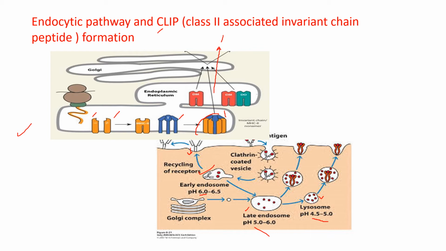MHC2 molecule with Li chain gets transported into the early endosome and has to travel through all three endosomal compartments. These endosomal compartments have low acidic pH. At low acidic pH, hydrolases and proteolytic enzymes are very active. The Li chain gets degraded but still physically binds with the antigenic cleft. When the Li chain is degraded, it is called CLIP, that is, class 2 associated invariant chain peptide.